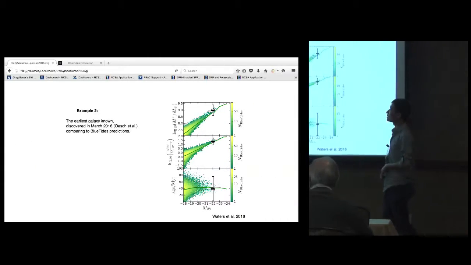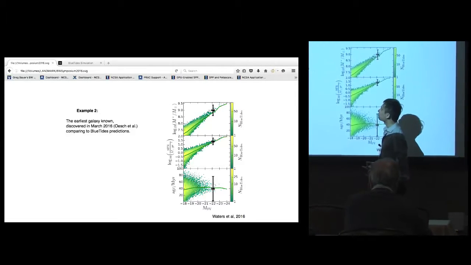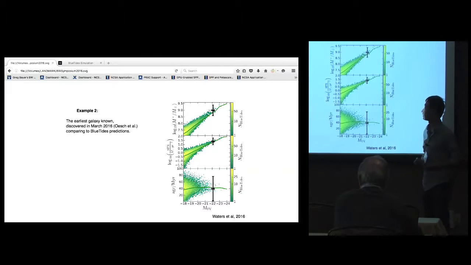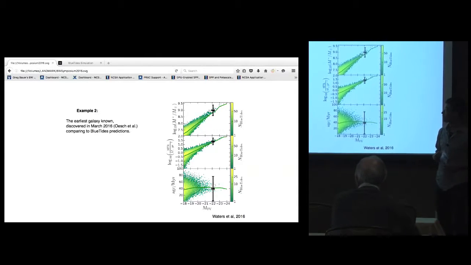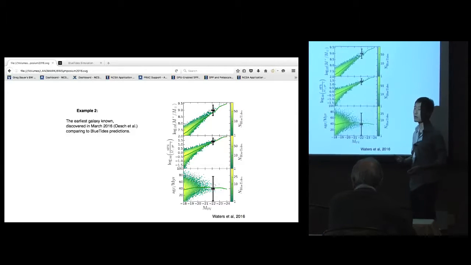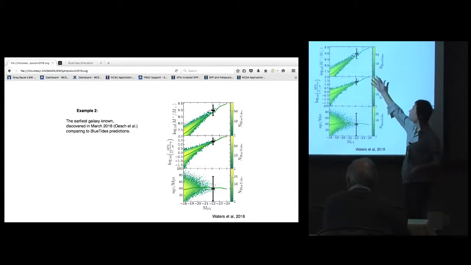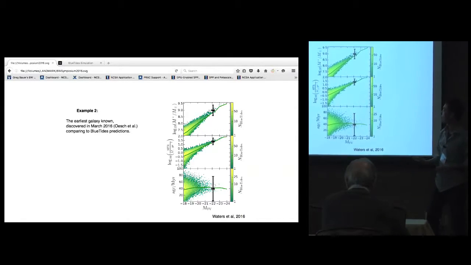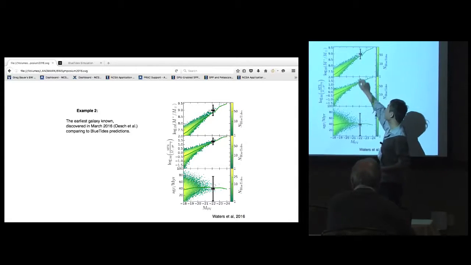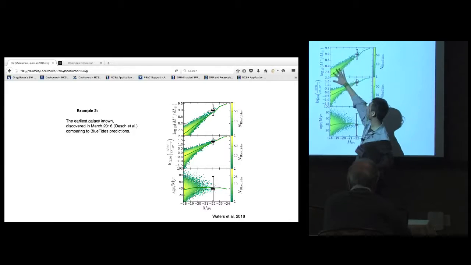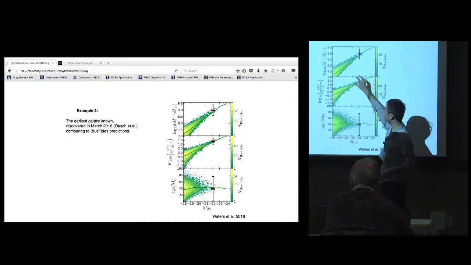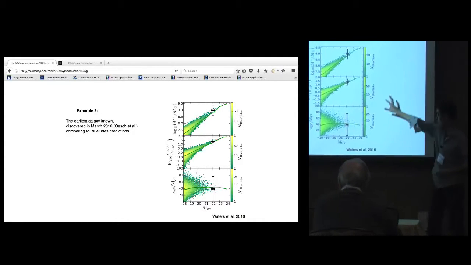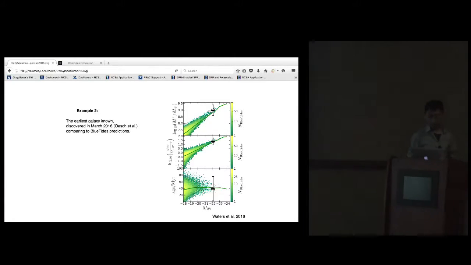And more interestingly, a highlighted progress is that in March, observers found the redshift 11 galaxy. It's the highest redshift galaxy that's been observed so far, and it came after we'd done the BlueTides work. If we put that galaxy, the black point, on the properties of the population of galaxies we found simulated in BlueTides, it's right in the contour. The green is the area, and I'm showing here the stellar mass, the star formation rate, and the age of the galaxy. It's right on the spot. So we have prediction power.